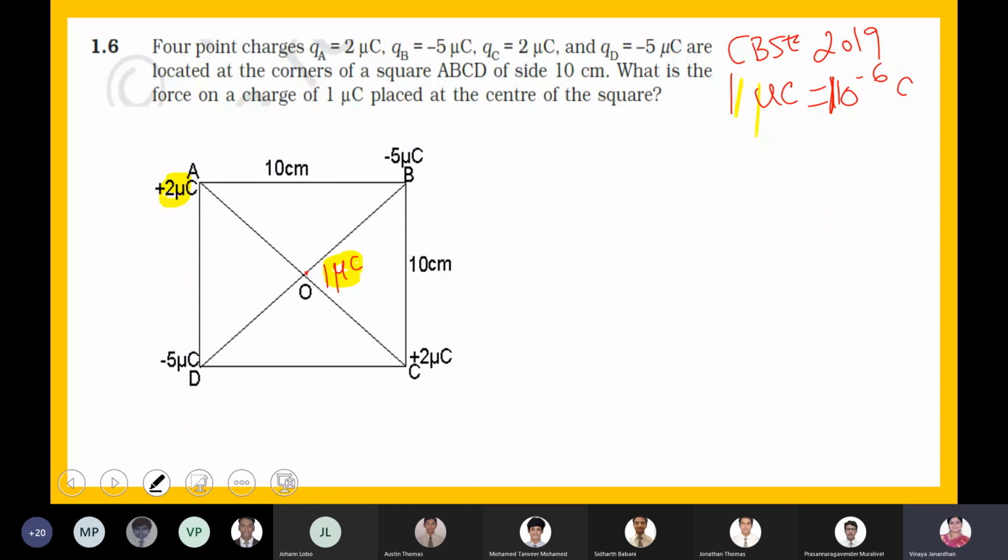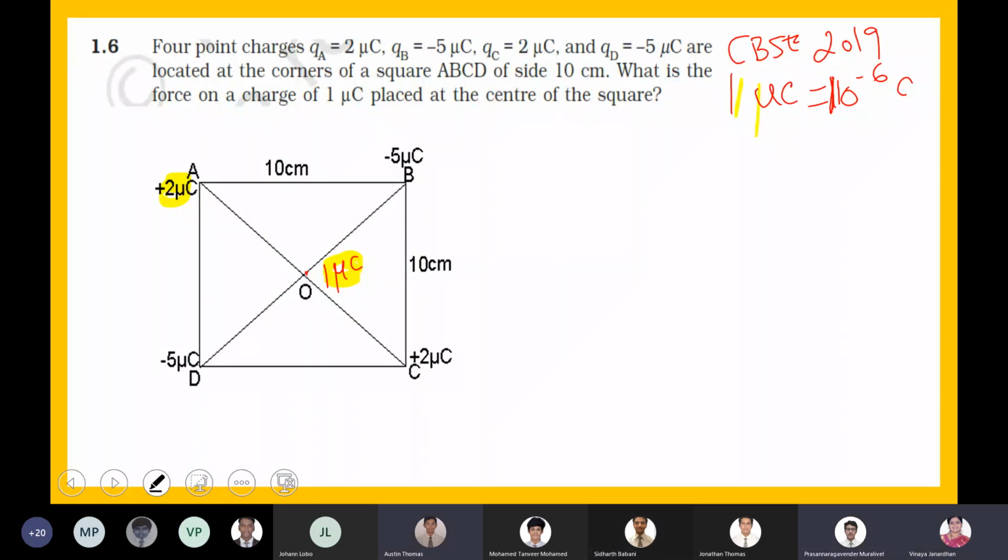Repulsive, which means A is going to exert a force on O. In which direction does O tend to move? The 2 microcoulomb charge at A exerts a repulsive force on the 1 microcoulomb charge at O. Will it move towards A or away from A?